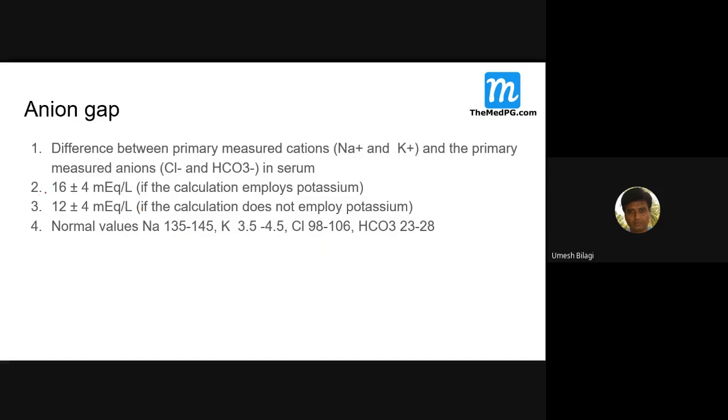See, 16 plus or minus 4 is if you take potassium into consideration in cations. Because some ABGs may not give you the value of potassium, so you'll have some difficulty in calculating. So this they will use. So 16 plus or minus 4 is if the potassium is used, or if not used, 12 plus or minus 4. Okay.